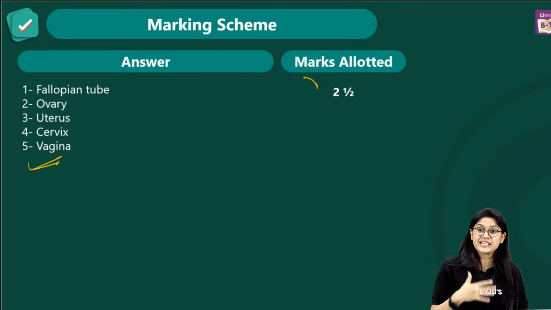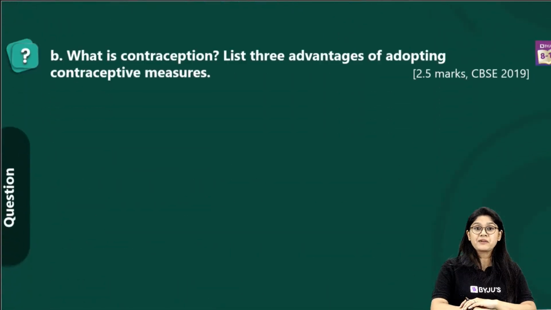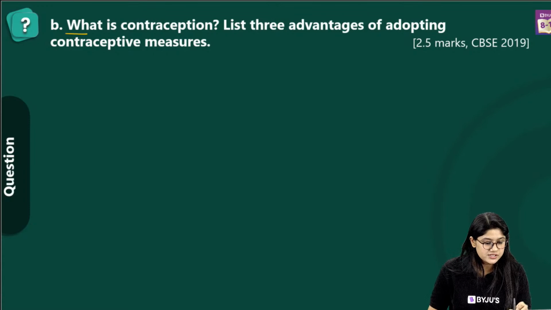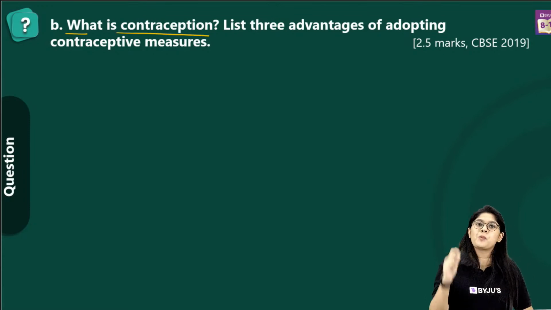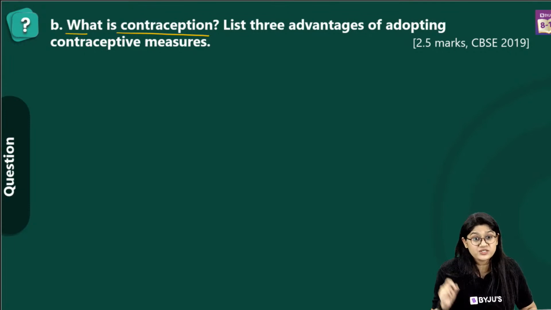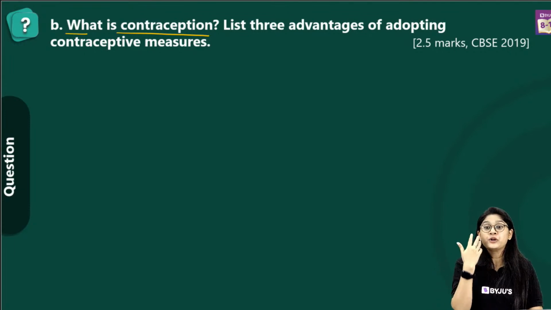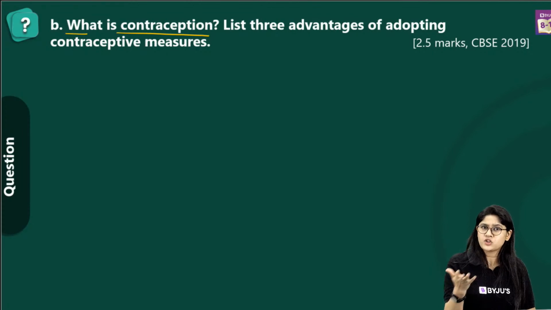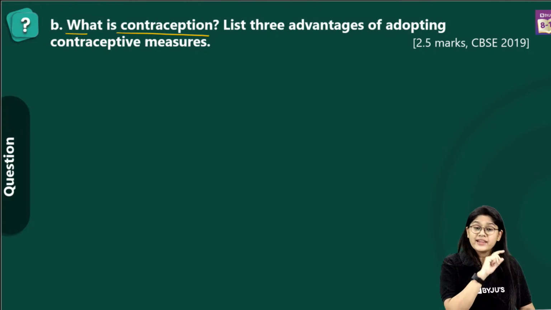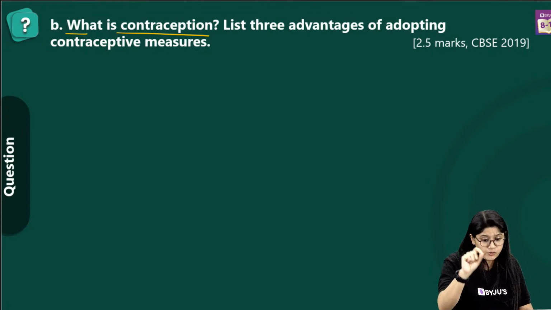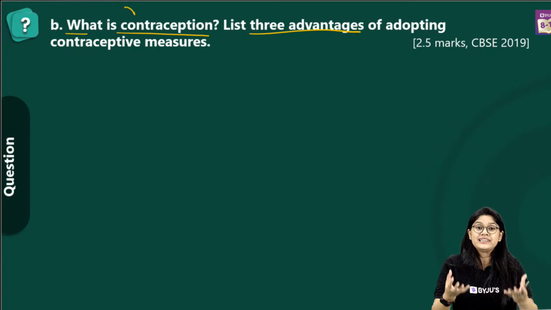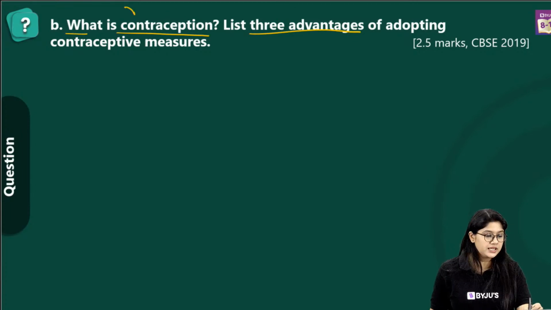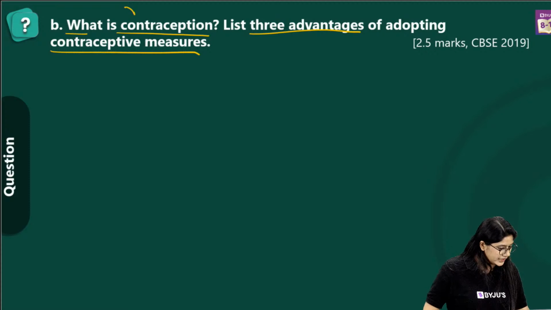Now let's talk about the second part of the question. The second part talks about what is contraception. So see, we have discussed 2 questions, and we had a common thing that contraception is coming over here. So we can easily assume that this topic is really very important, and it will be coming in our examination. So we'll be focusing on that. Now we have to find out what is contraception, and we have to list 3 advantages of adopting the contraceptive measures. Are we clear?